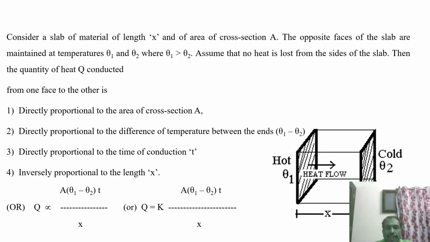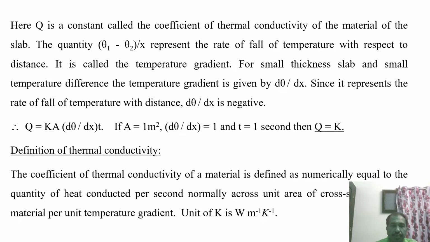So the total quantity of heat Q is directly proportional to A into theta 1 minus theta 2 into t. These are the proportional quantities, and the inversely proportional quantity is x. Here we introduce one particular constant called the thermal conductivity K. K is equal to Q x by A into theta 1 minus theta 2 into t.